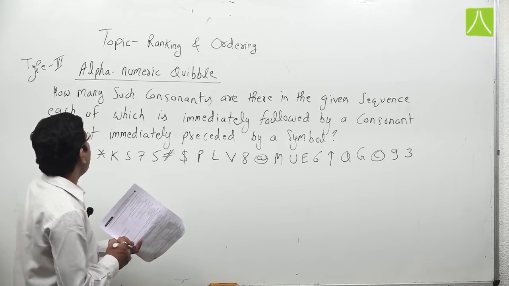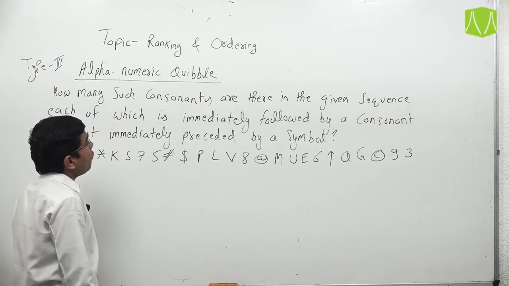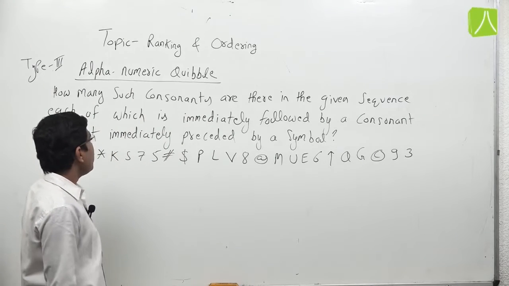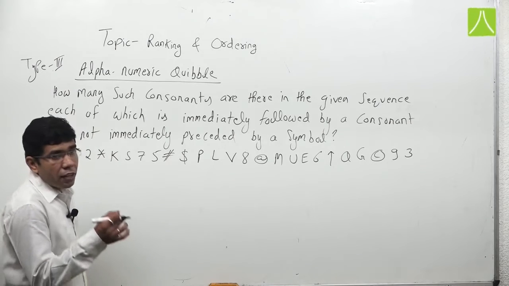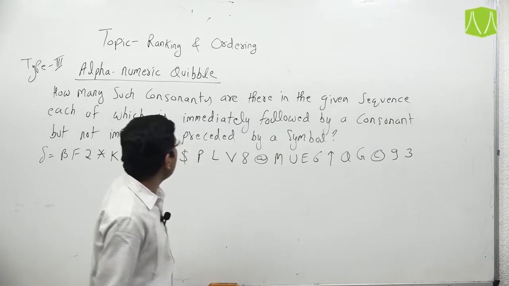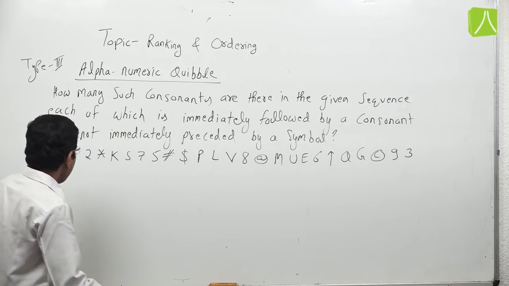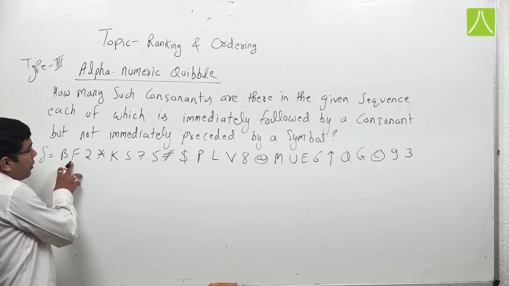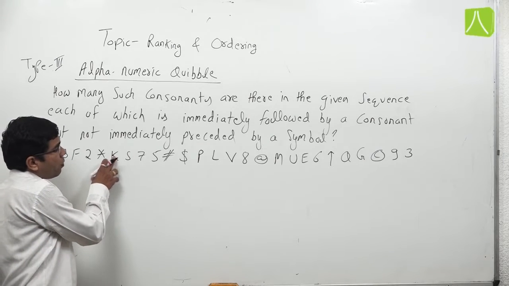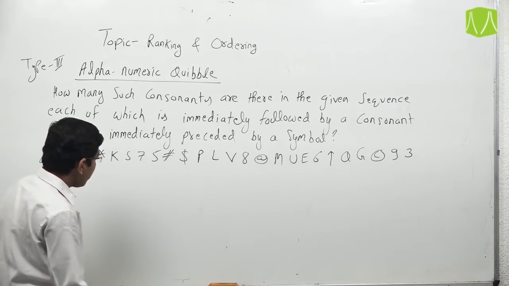Now we have to find how many such consonants are in the given sequence, each of which is immediately followed by a consonant but not immediately preceded by a symbol. We have to find the number of consonants which are followed by a consonant but not immediately preceded by a symbol. So, if we count this F, it is not followed by a consonant, so it will not count. This one is followed by a consonant but it is immediately preceded by a symbol, so it is also not counted.